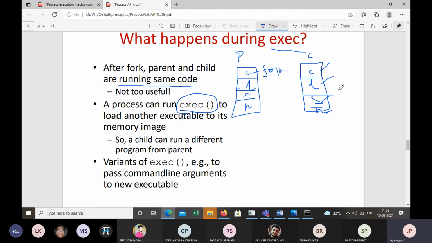See, only when fork creates the copy, the memory images of child and parent will be the same. After some point of time, the memory image of the child can be updated independently. The parent will not interfere with the child memory image. The child will not interfere with the parent memory image. Both memory images can be updated independently.